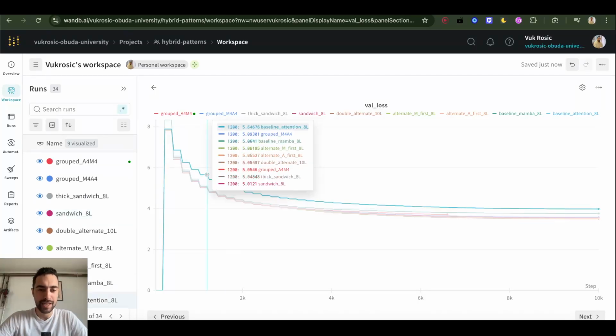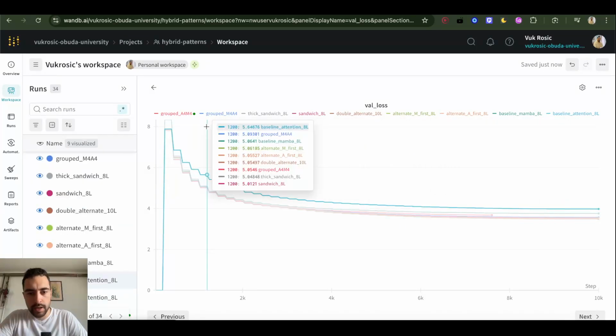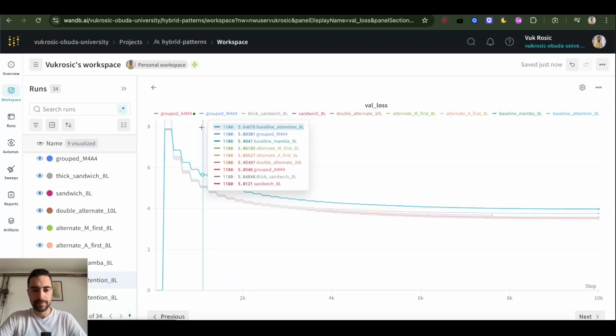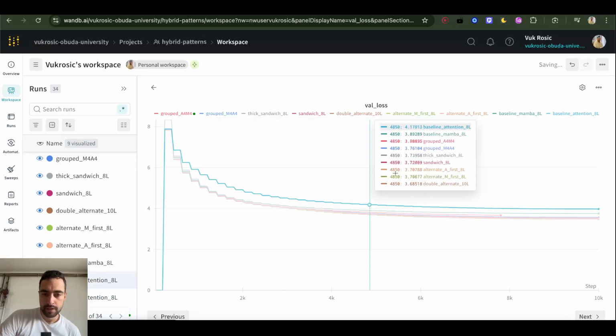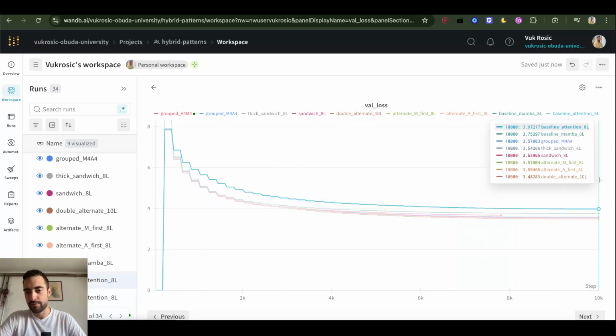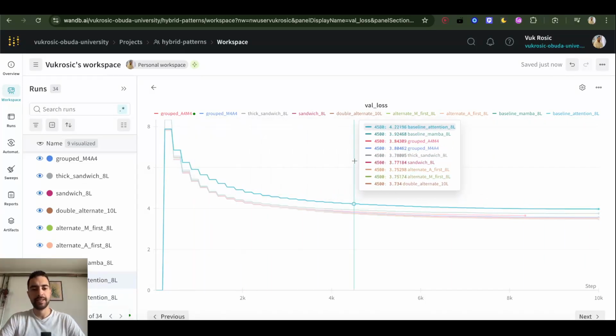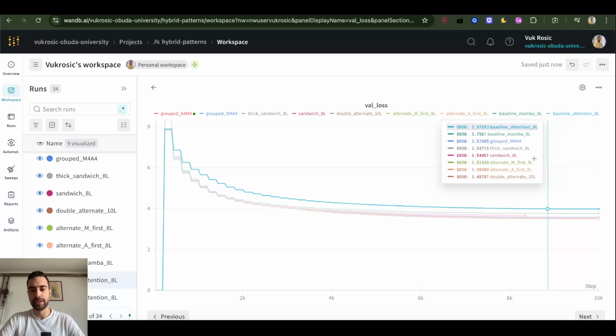It's like McDonald's advertisement versus reality. In the beginning, alternating are not so good, and in the beginning it looks like when we group them it's better. Except baseline, so baseline attention is actually worst all the time. And I don't even see baseline Mamba. Where is it? It's also very bad. But as we go on, alternating becomes better. Interesting finding. Why does alternating become better? We can look further into that and how that behaves.